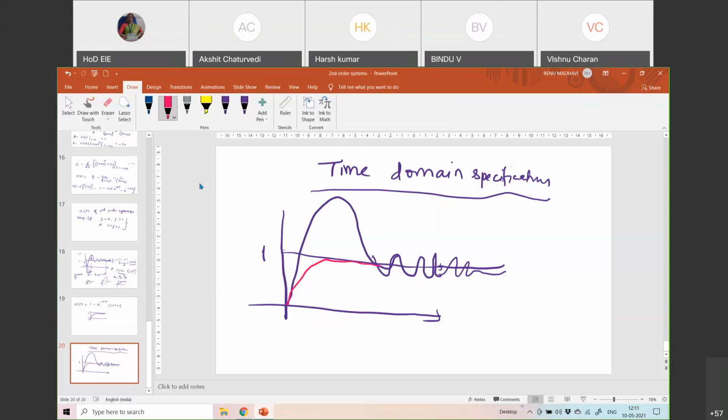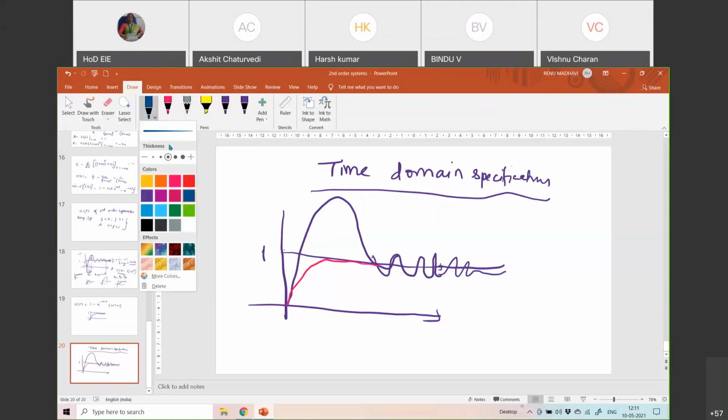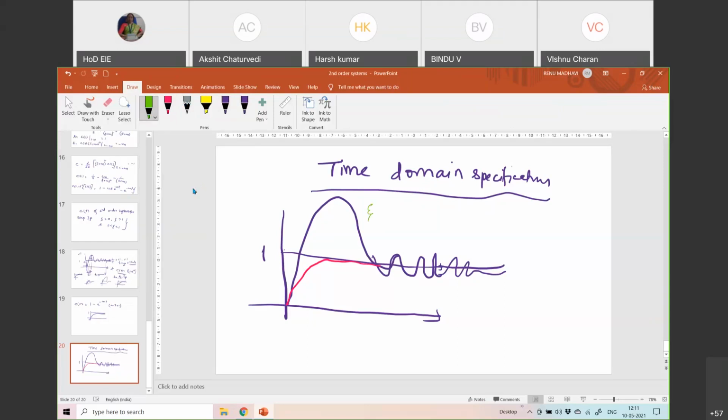Now for zeta greater than 1, let me use some other color, let's say green. Sorry, this is zeta equal to 1, this is zeta less than 1, and for zeta greater than 1 I am also getting something like this.